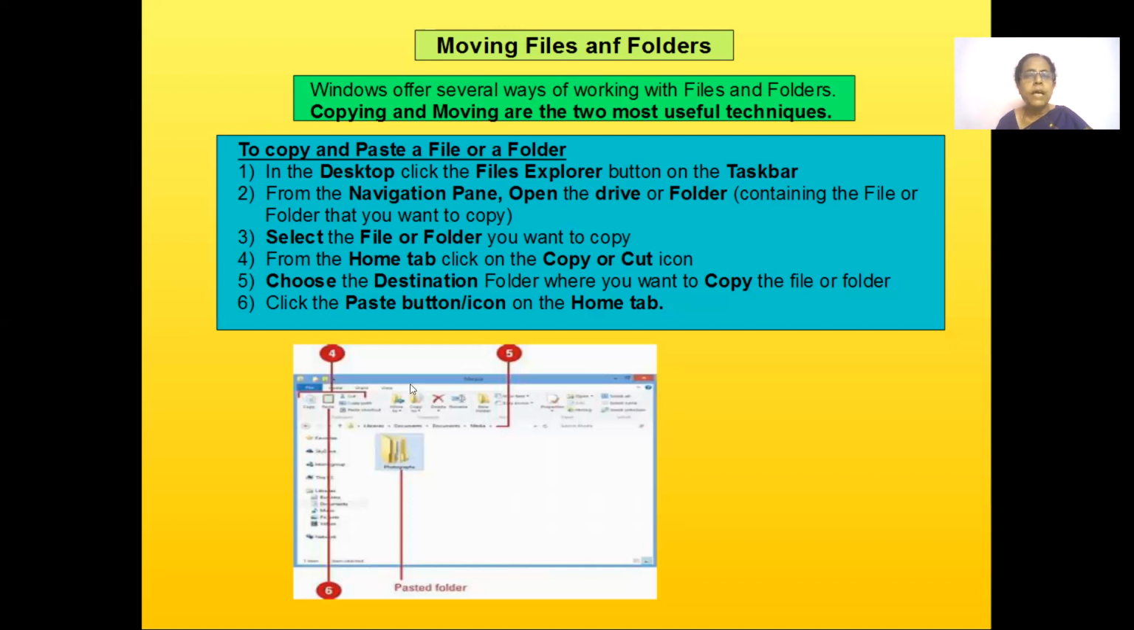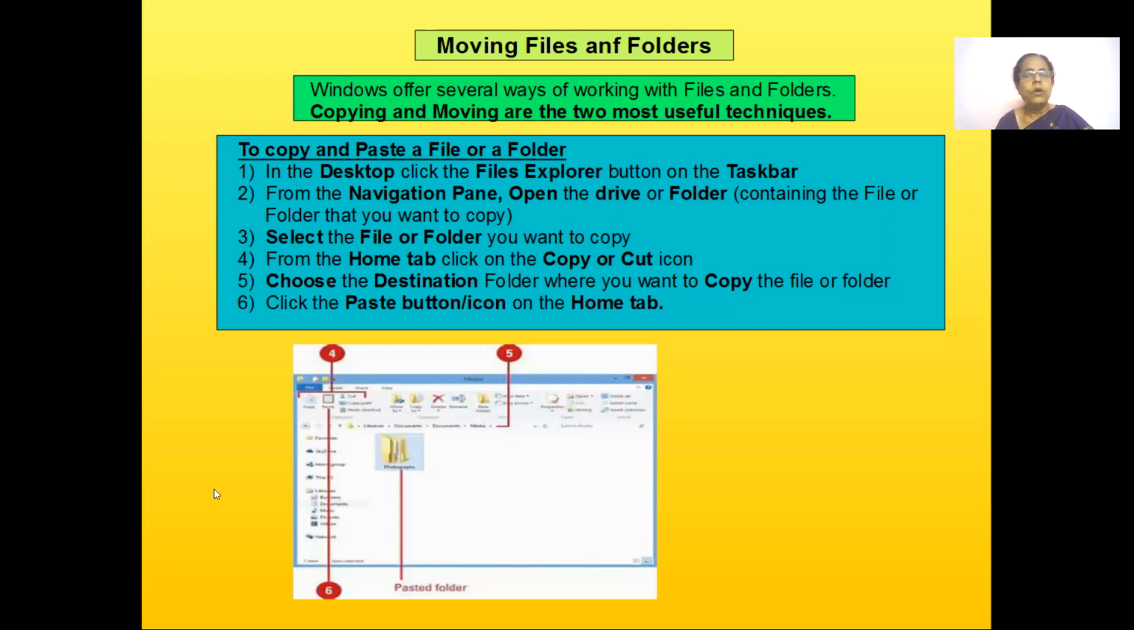Here in your home tab, you have an option called copy. Select that copy and navigate to the place where you took it from, the desktop, and you want to paste it in your My Documents. Just go to My Documents and then click on the paste option. Automatically, it pastes in the destination folder.